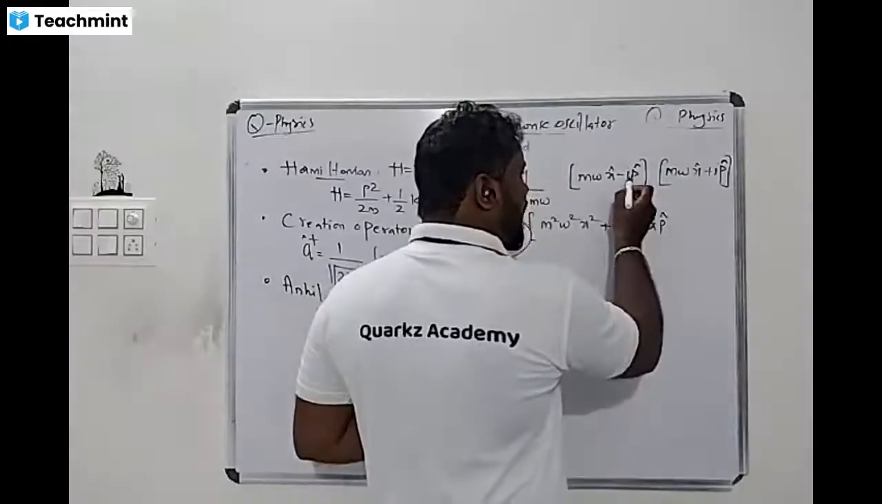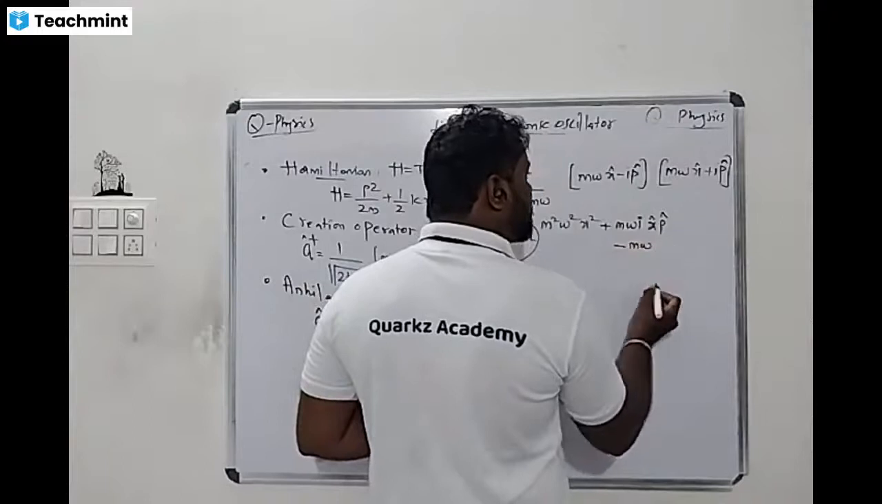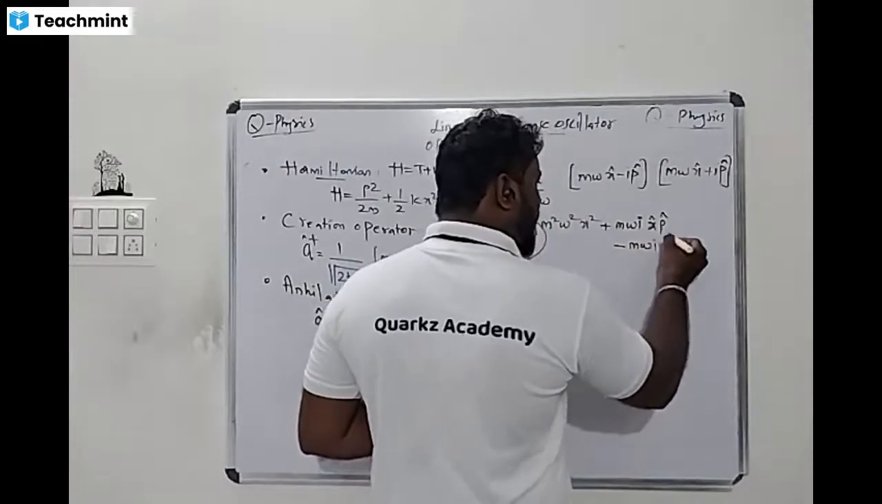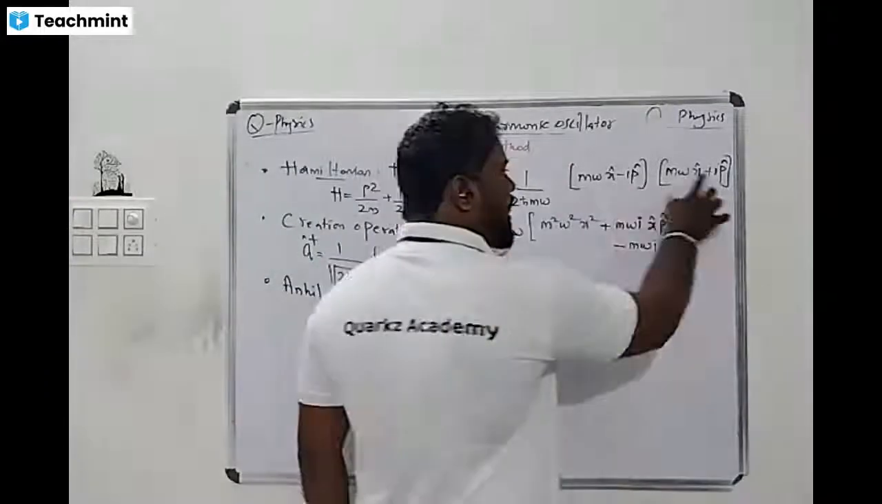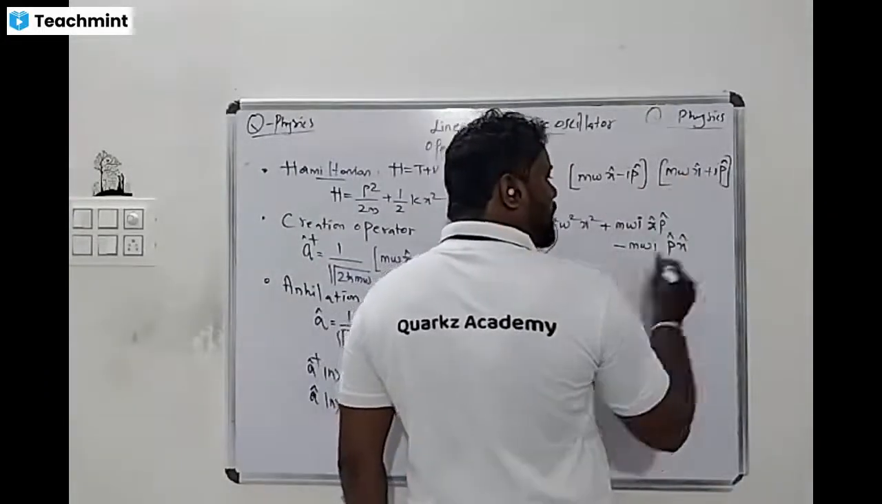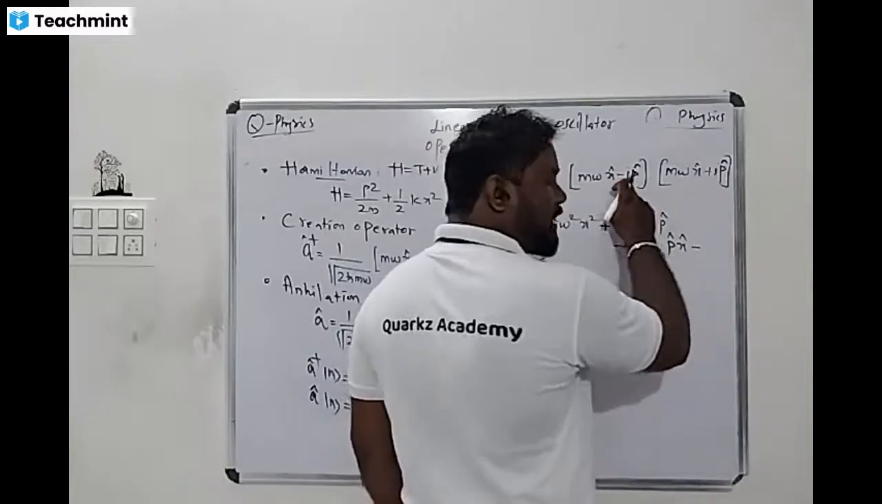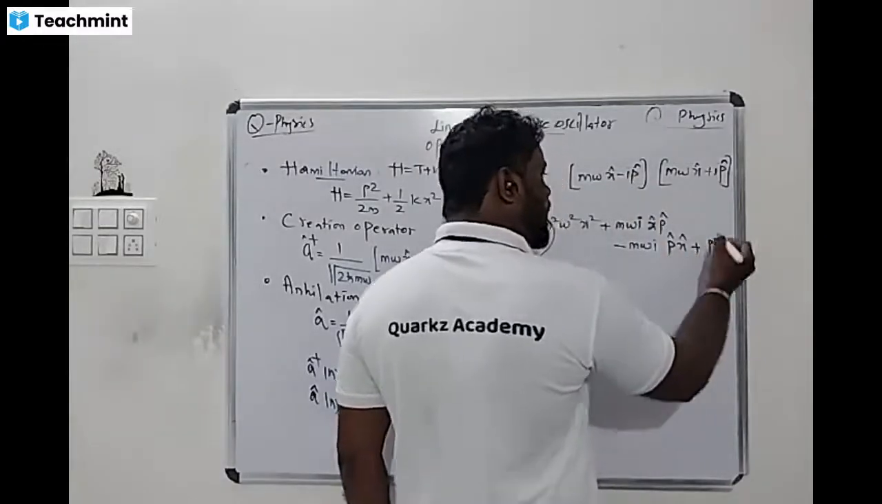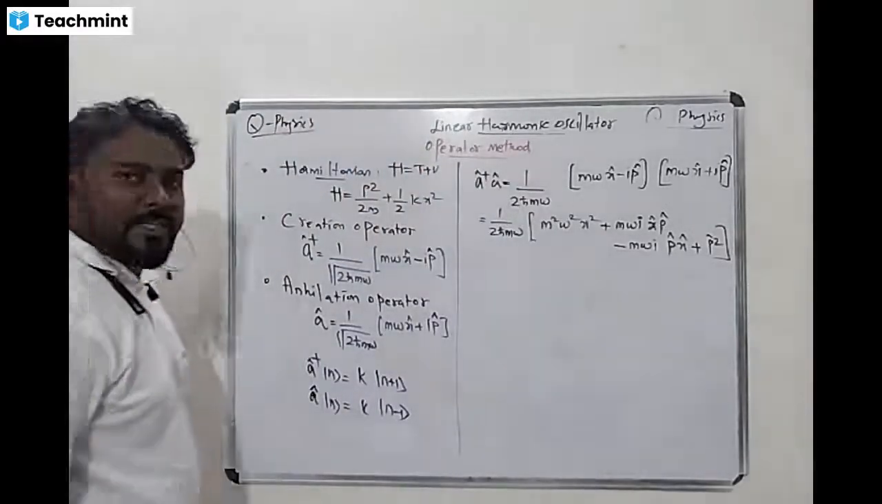Next, multiplying with the other term, tell me: minus m omega i p cap x cap. Yes or no? P cap x cap. So first x cap p cap, then p cap x cap. The next one has a minus: minus of i into i, minus i times i, gives plus p square. Yes or no? That is the operator. Is it clear? Yes sir.